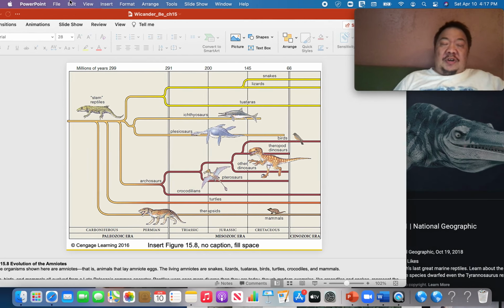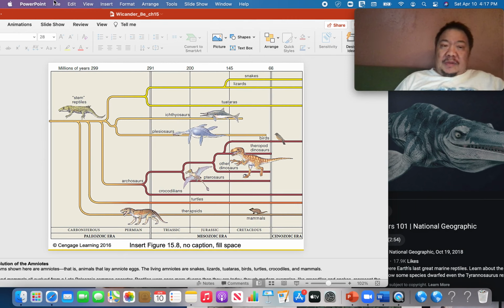Next picture here I'm going to show you is how your early Paleozoic reptiles, which were quadrupeds, meaning they walked on four legs, evolved into all of these different vertebrates. We first of all have our reptiles, snakes and lizards and tuataras. We have marine reptiles like ichthyosaurs and plesiosaurs and mosasaurs. Then some of them evolved to make crocodiles or pterosaurs, and others evolved into dinosaurs.